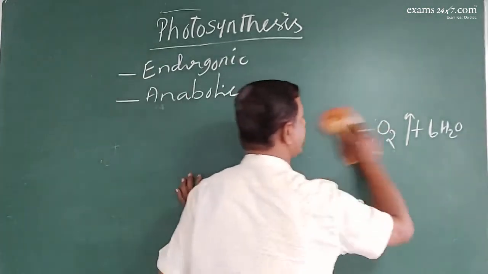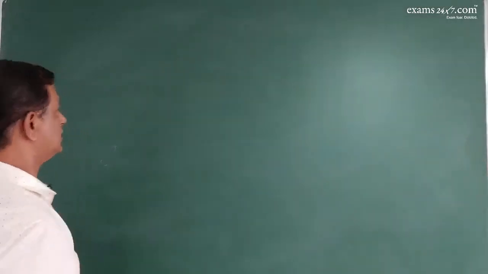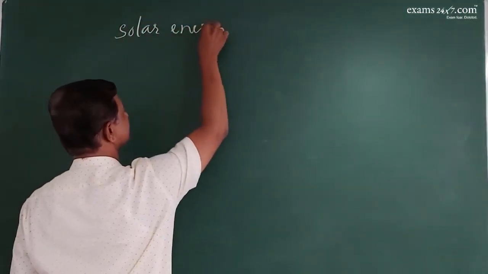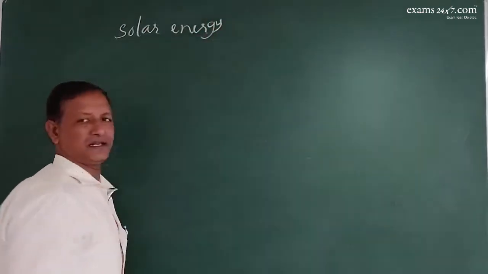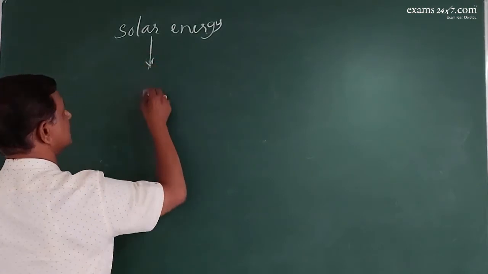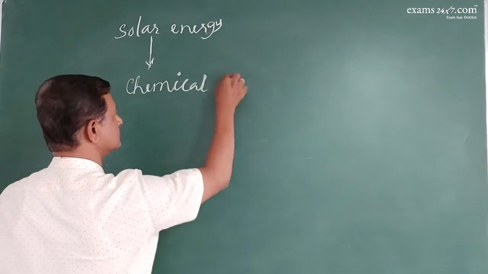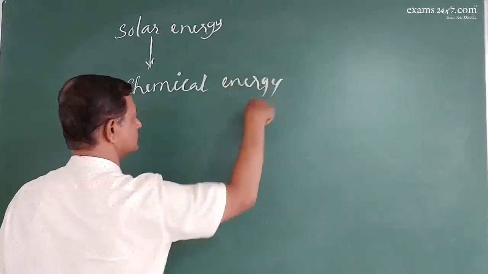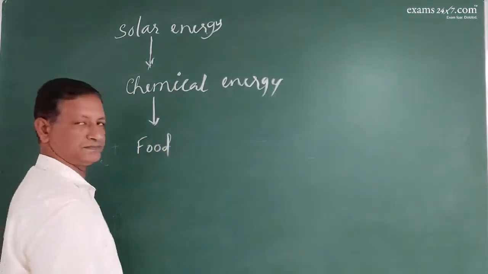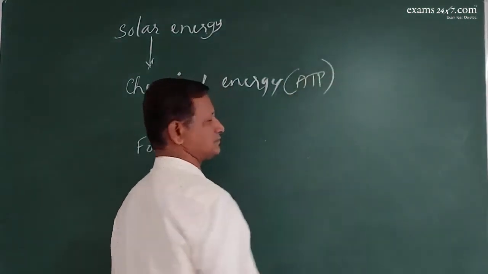Here, what actually is happening is that the solar energy is converted into the chemical energy which will be converted into food energy. So this chemical energy is always ATP.